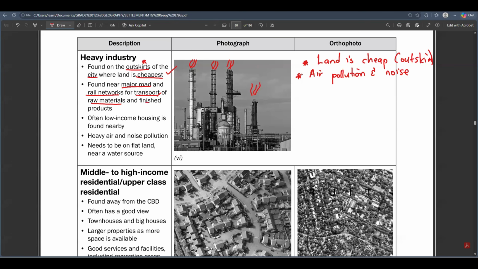Heavy industries, they don't stand a chance of being at the CPD. Remember that. I'm telling you, they don't stand a chance at being where? At the CPD. But the light industries, you can find them at the CPD. Please note that as well. Okay.